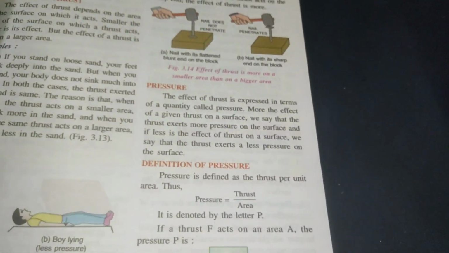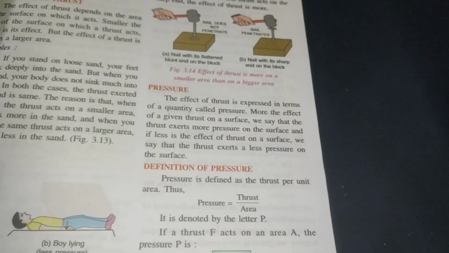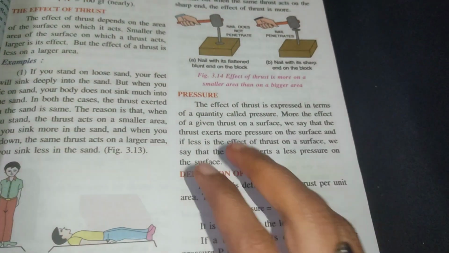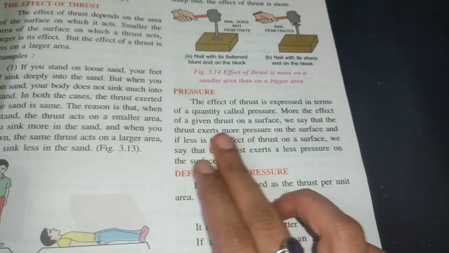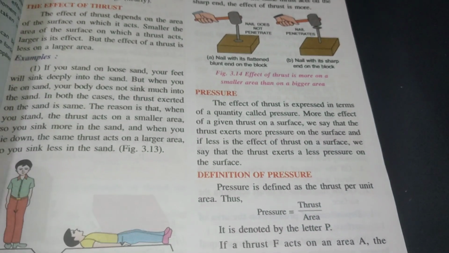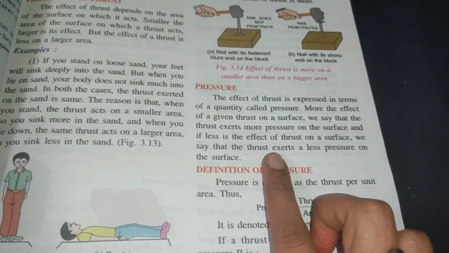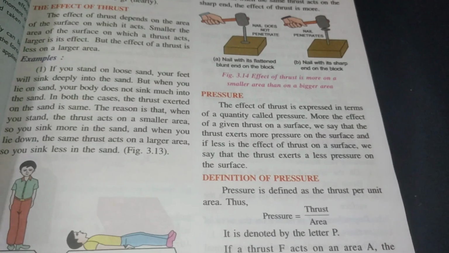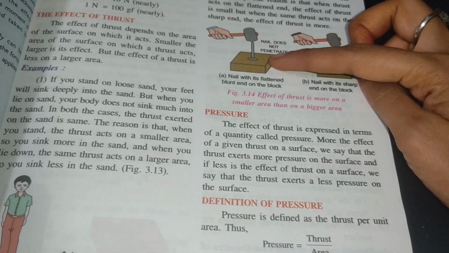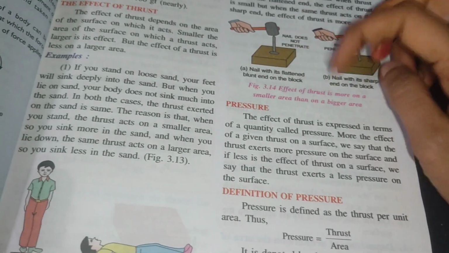Next is pressure. The effect of thrust is expressed in terms of a quantity called pressure. So when we express the effect of thrust as a quantity, it is called pressure. The more the effect of a given thrust on a surface, we say the thrust exerts more pressure on the surface. And if the effect of thrust on the surface is less, we say the thrust exerts less pressure.